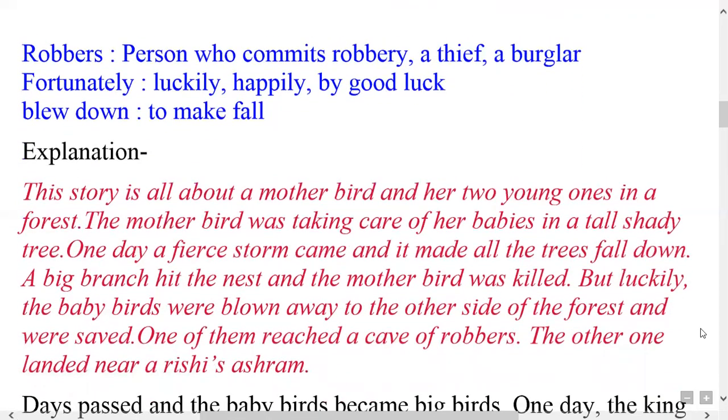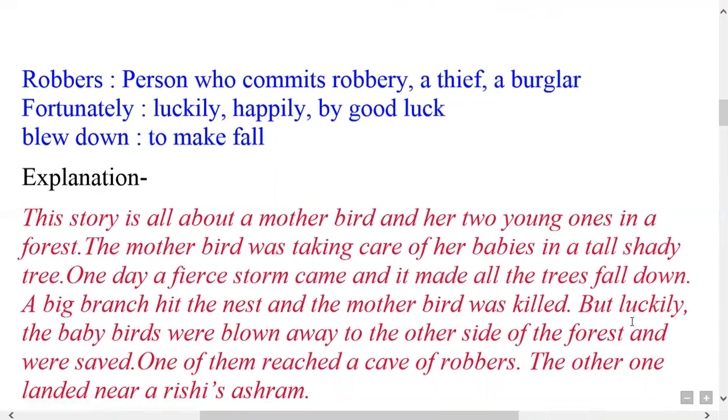So this story is all about a mother bird and her two young ones in a forest. The mother bird was taking care of her babies in a tall shady tree. One day, a fierce storm came and it made all the trees fall down. A big branch hit the nest and the mother bird was killed. But luckily the baby birds were blown away to the other side of the forest and were saved.